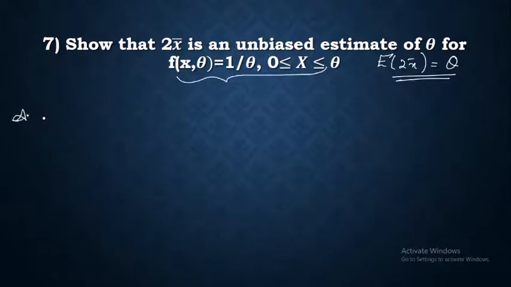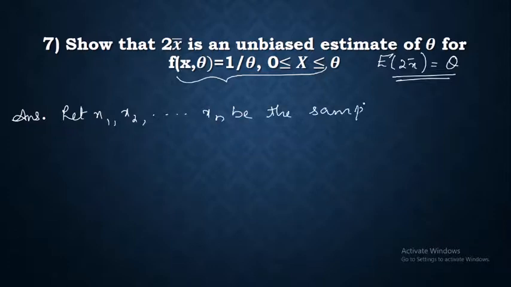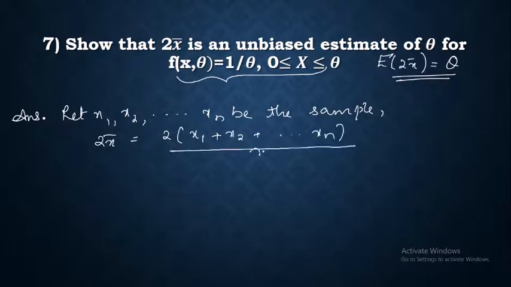Now the answer for this result: let x1, x2, etc. xn be the sample, and what is 2x bar then? 2x bar is equal to 2 into x1 plus x2 plus etc. plus xn divided by n.